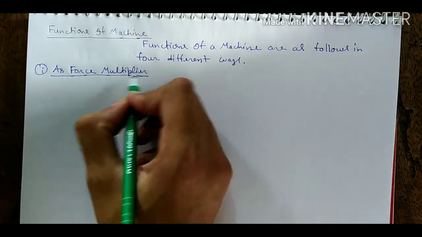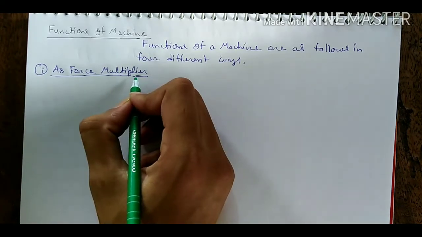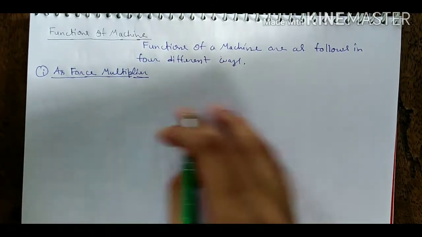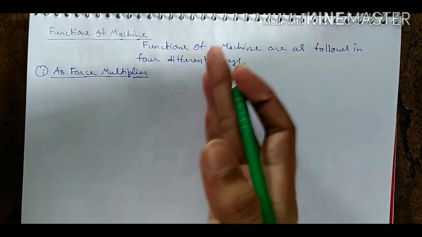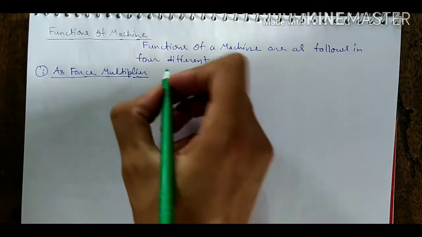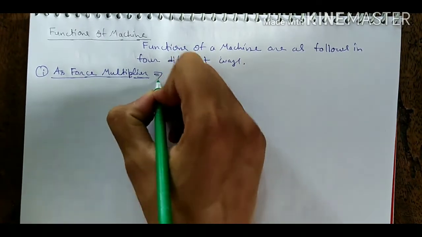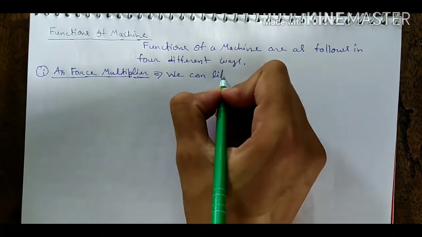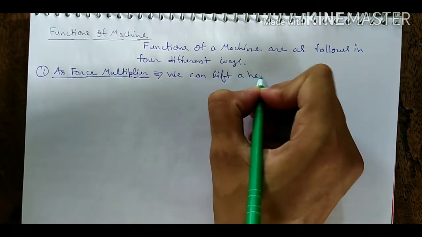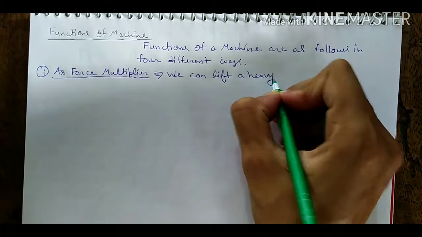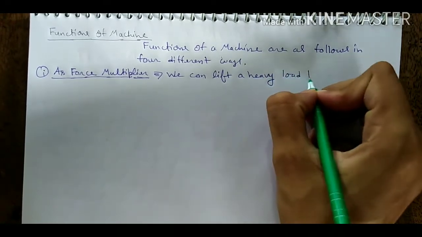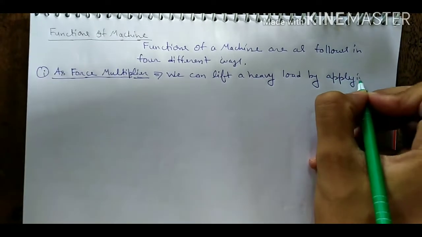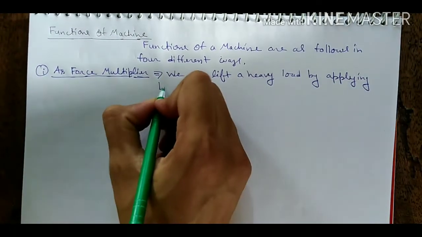Now first, force multiplier. Force multiplier means we can lift a heavy load by applying less effort. It means it multiplies the force.